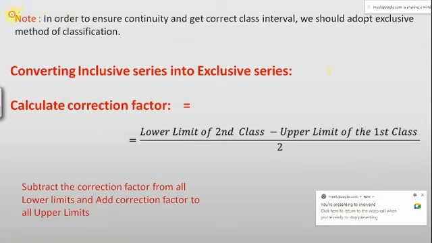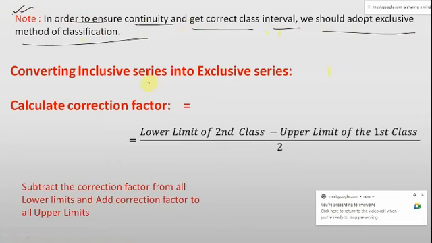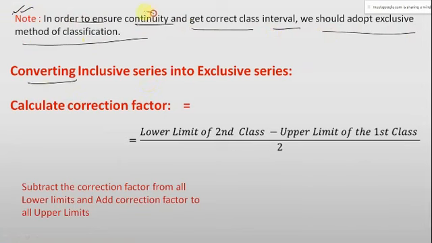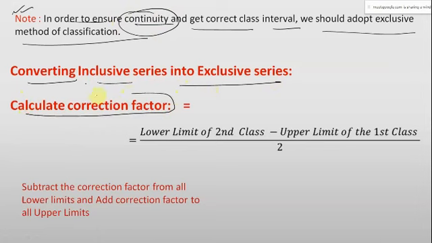In this note, we have mentioned that in order to ensure continuity and get the correct class interval, we should always adopt the exclusive method of classification. Why? In order to ensure the continuity. Converting an inclusive series into an exclusive series, we calculate the correction factor. Now what is the correction factor?